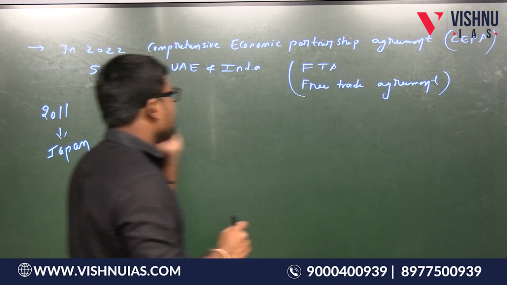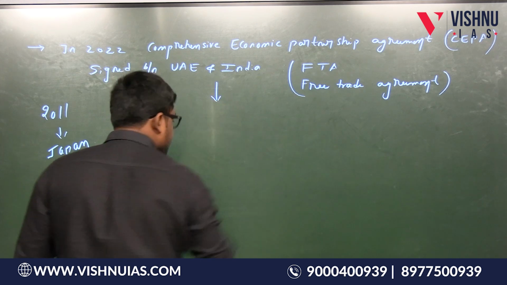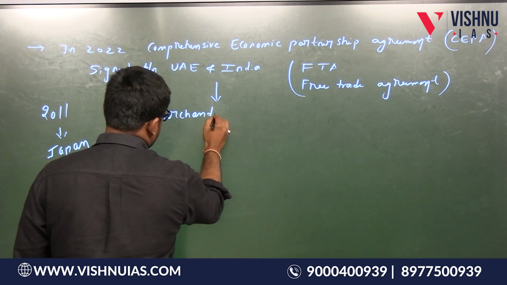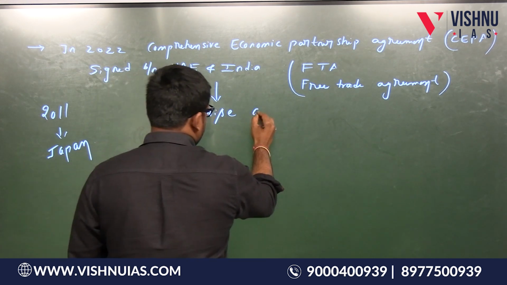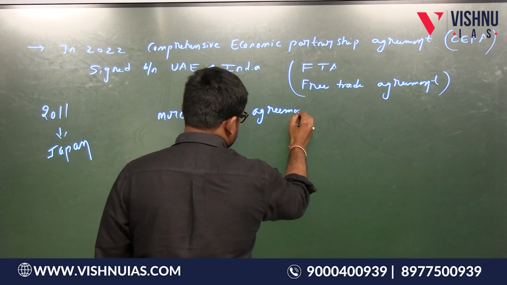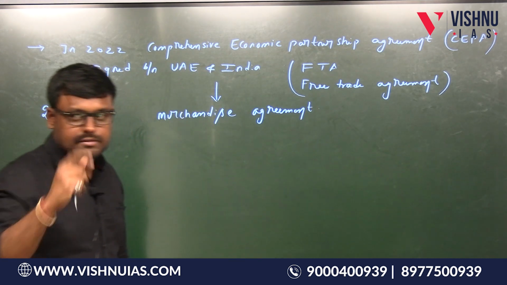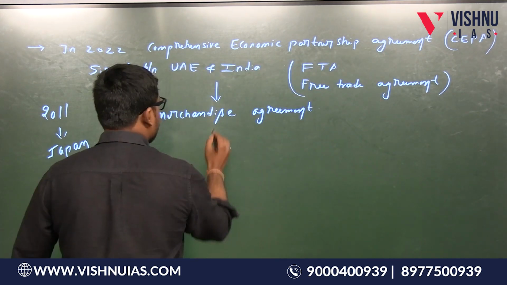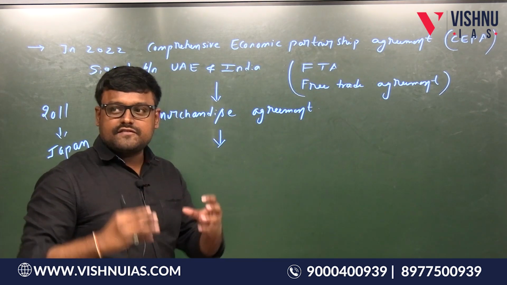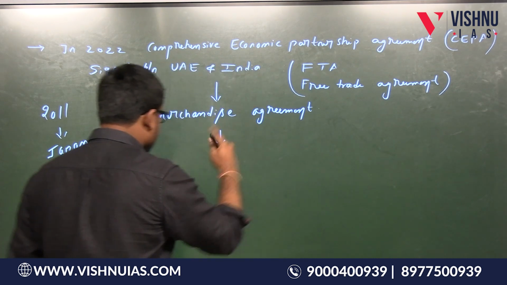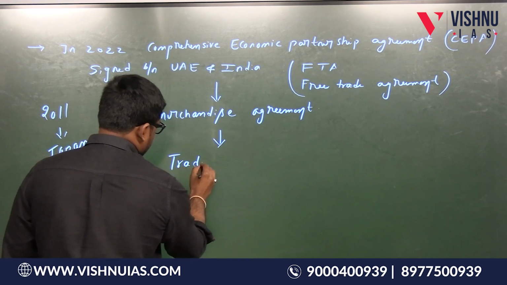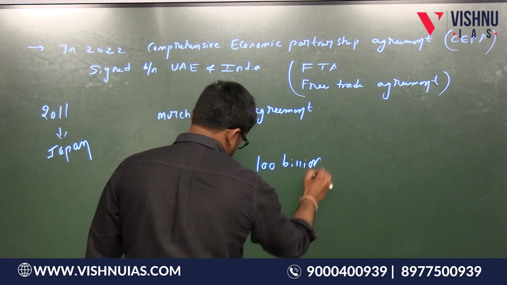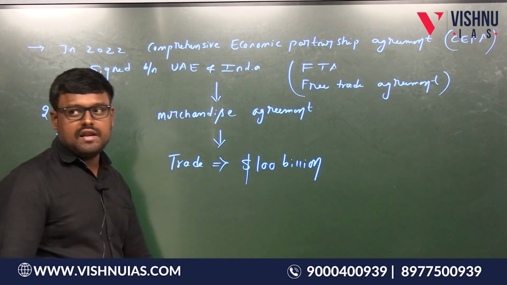This Comprehensive Economic Partnership Agreement is with respect to a merchandise agreement. That means this is not for services, this is only for goods. Merchandise means goods. Is this point clear? Yes. Under this agreement, both countries aimed to take the trade to $100 billion. Trade of what?